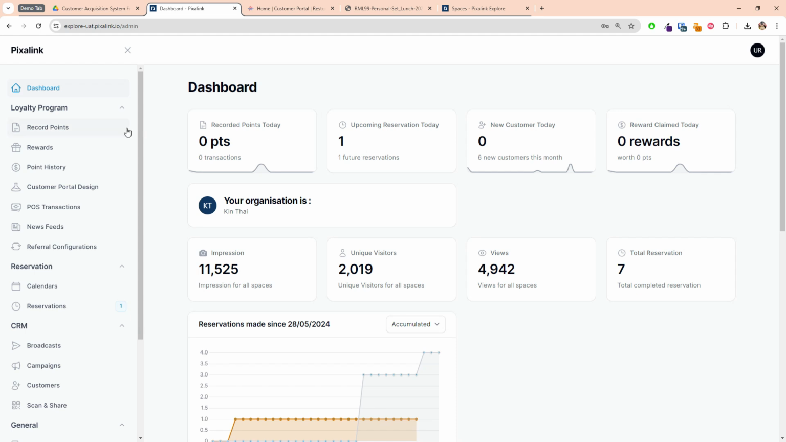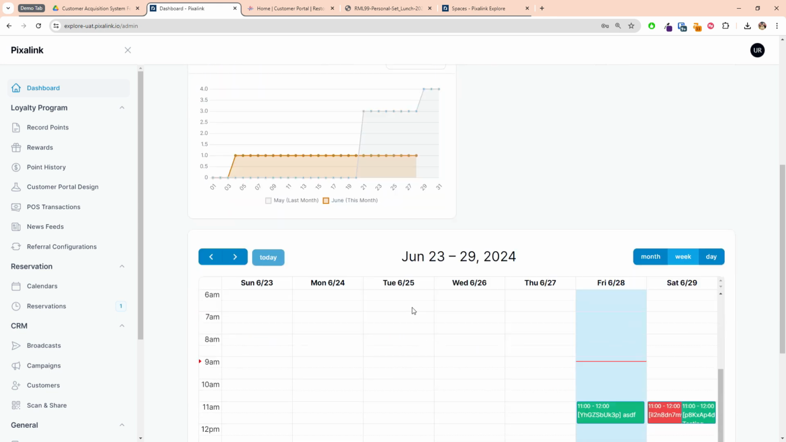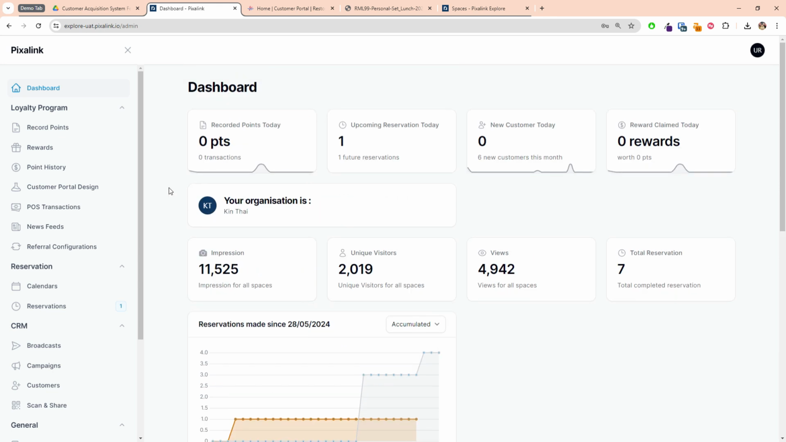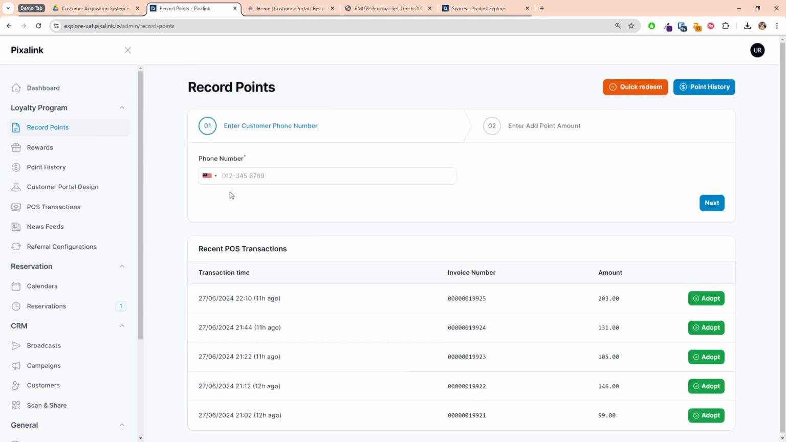So now I will show you the loyalty program module. As you can see here is the Pixalink dashboard. In this dashboard, you can see all your summary of the system, including points, including the reservation, including the calendar. Okay, so for loyalty point, it's very simple to collect.